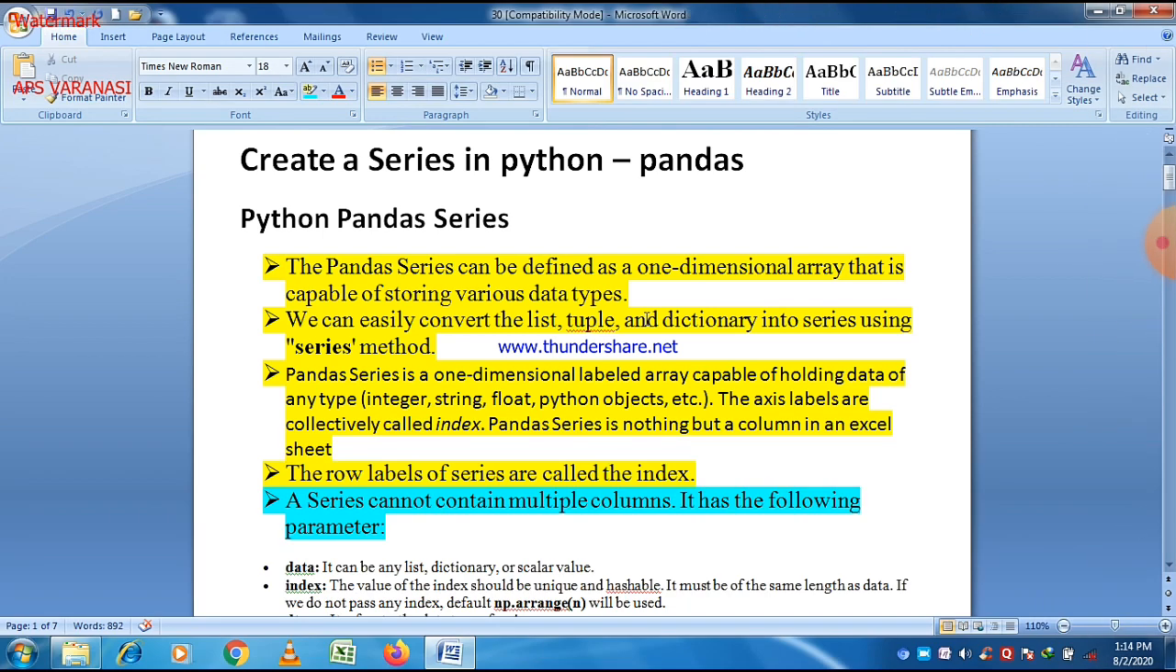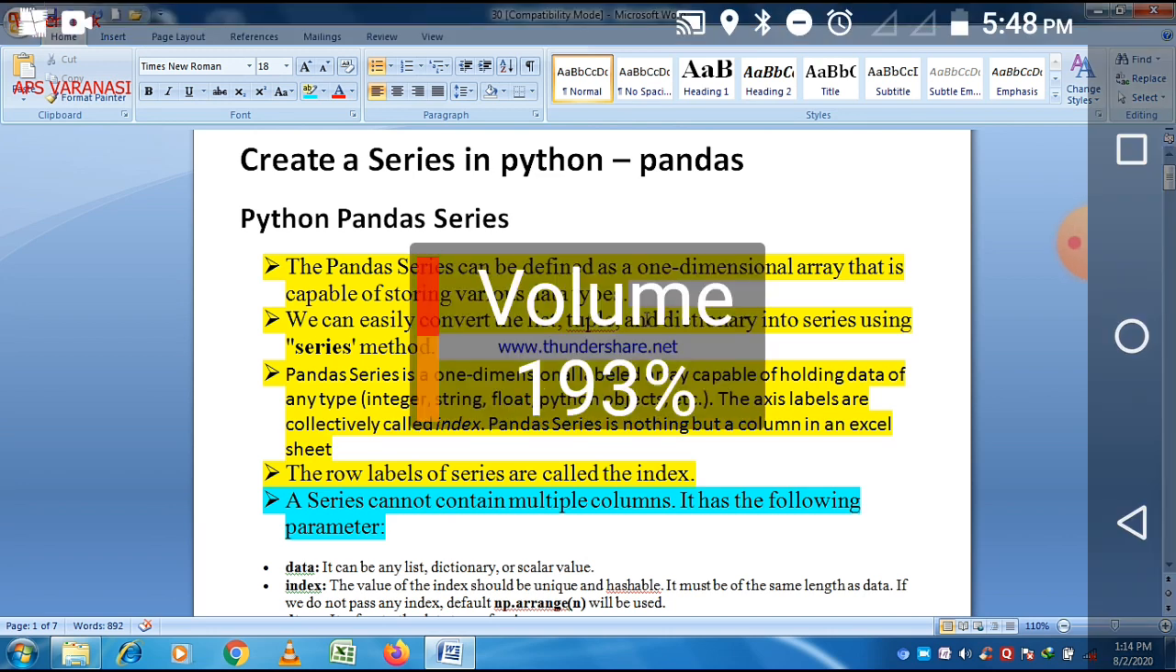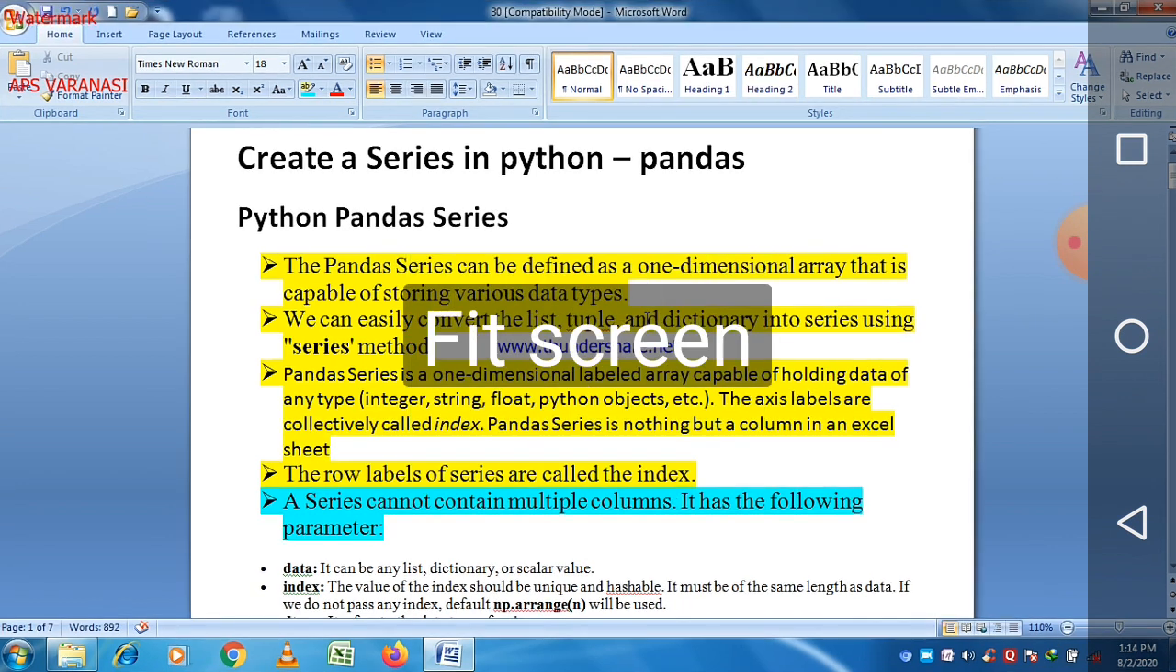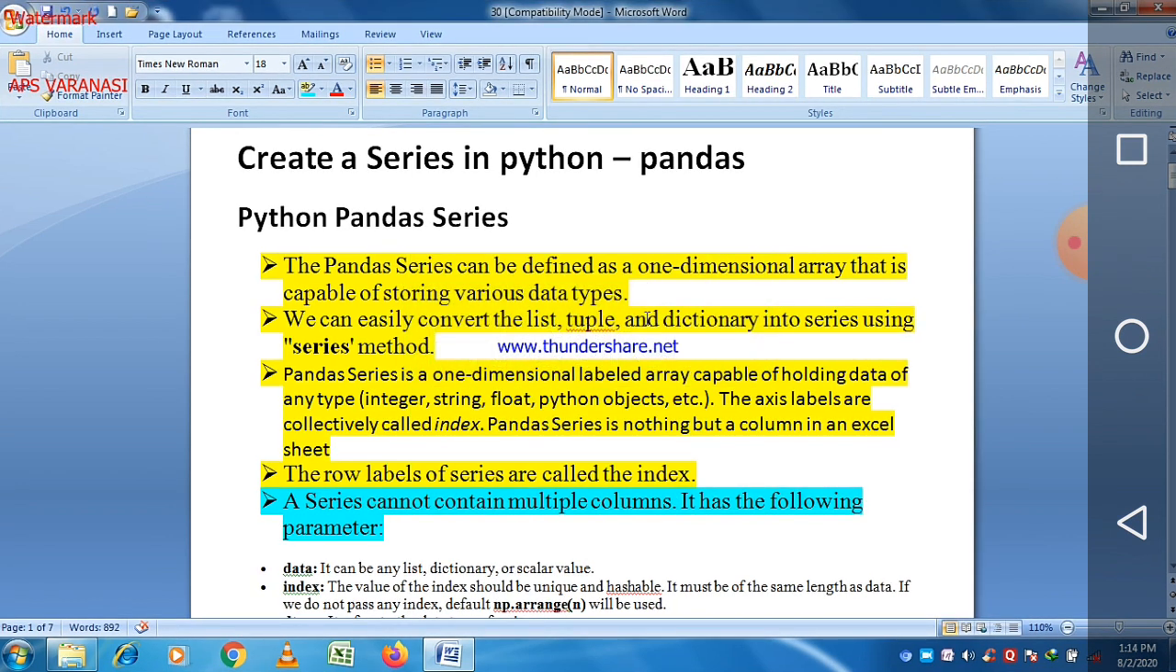So when we want to use the Series method, we can easily convert a list, a tuple or a dictionary into a series. If we have a list or a tuple or a dictionary and we want to convert it into a series, it is possible using the Series method. So Series is a method. Next is